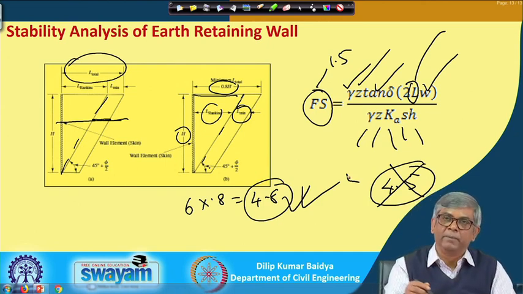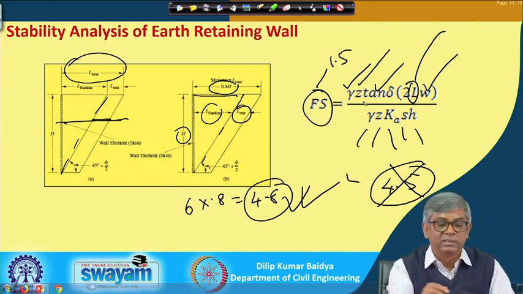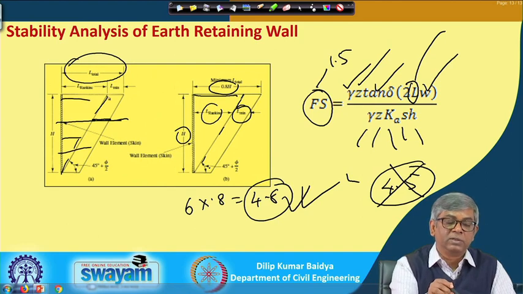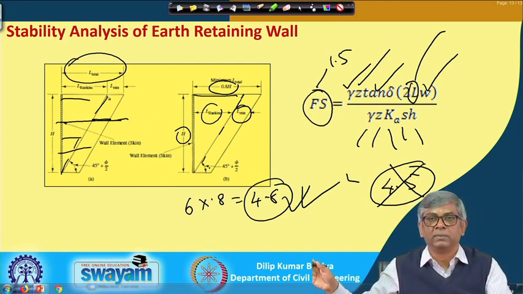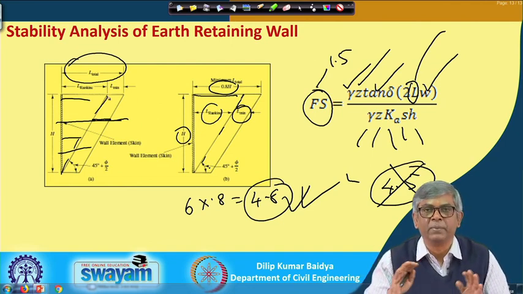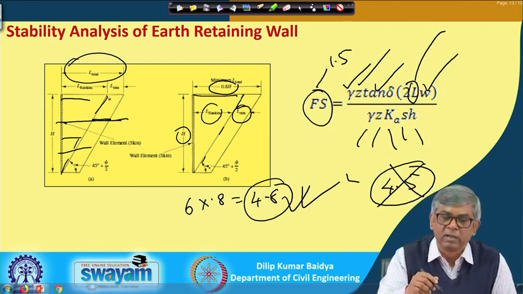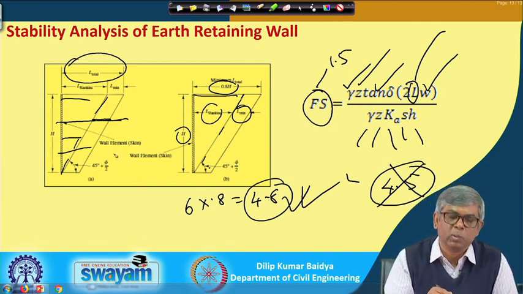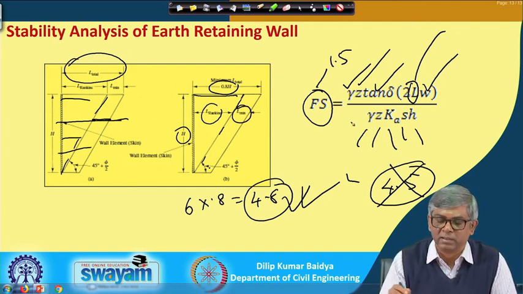That means everything is the same: I will consider the Rankine failure plane, and then based on that I will assume a vertical spacing and horizontal spacing, that is, at what interval I will put reinforcement vertically and horizontally, and based on that I can calculate the length required from here. So, this is some basic about reinforced earth analysis. I will not go beyond that.